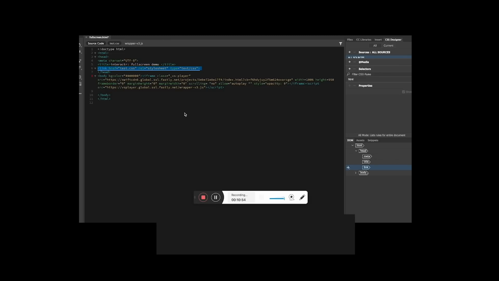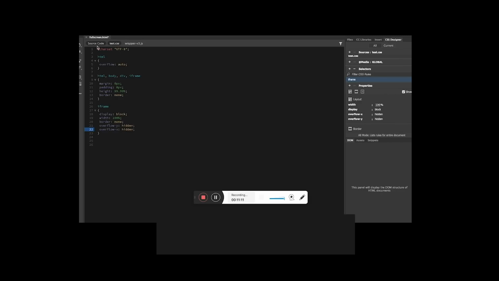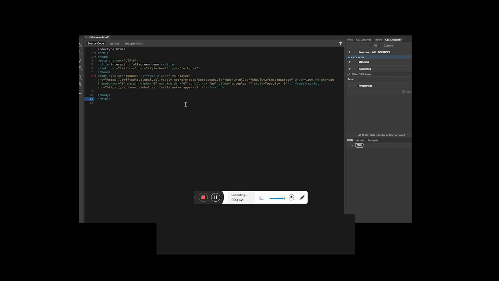Once you have done these particular tweakings, see, I have not touched even the wrapper, and you see it already tells that it is a remote file and cannot be edited. Okay, so I will not touch it, not required. So I will just save this full screen HTML and I will host it in my server, and it works very fine.